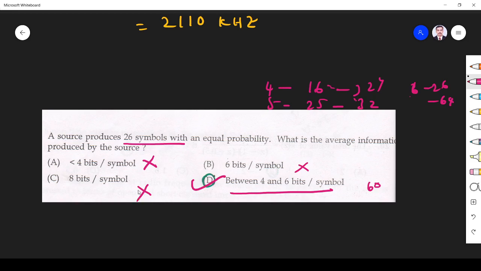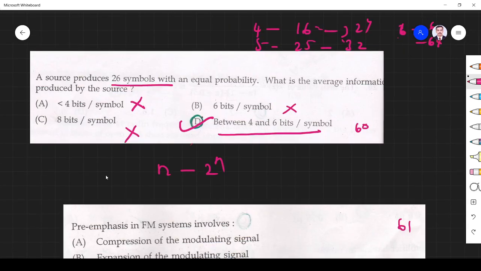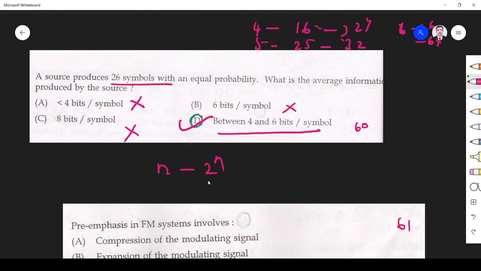Right? So n bits means 2 power n symbols. That's what average information produced means. So bits per symbol.